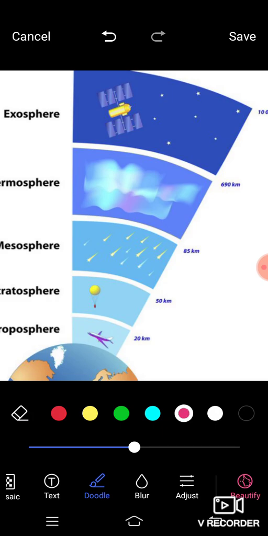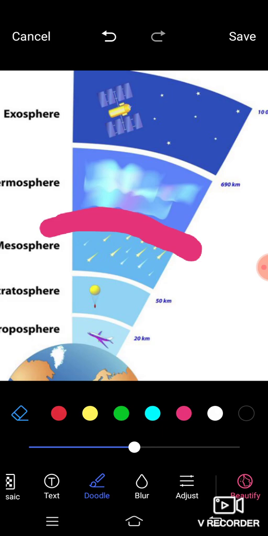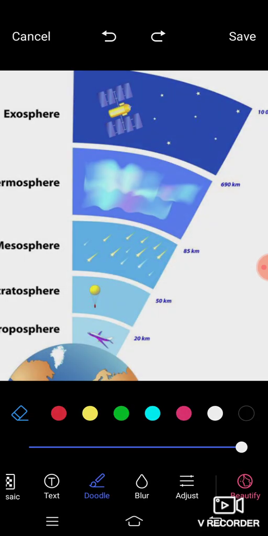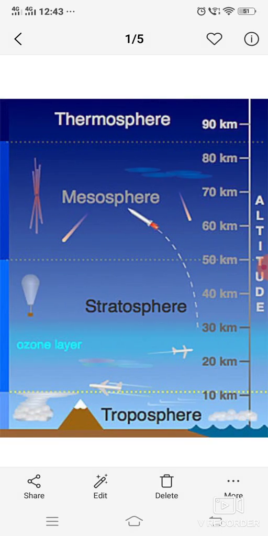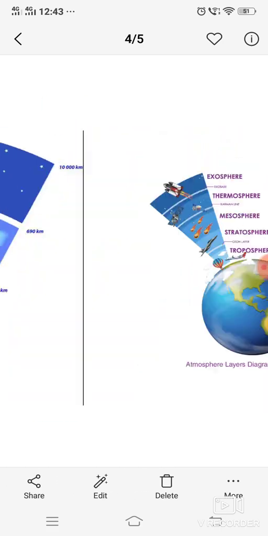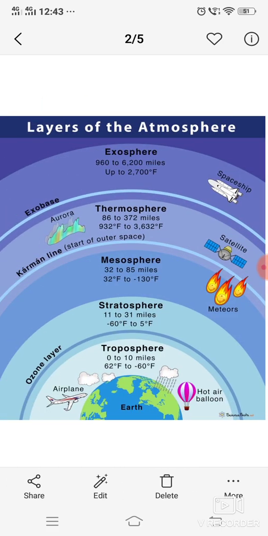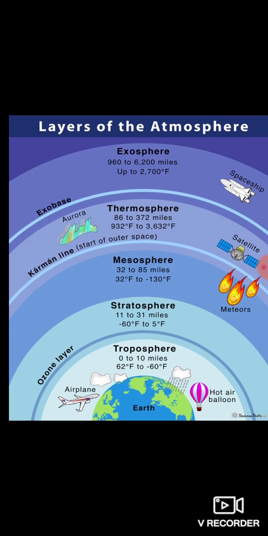Here you can see one line. This line separates thermosphere from mesosphere. So here you can see above this there is thermosphere. In thermosphere there is aurora.